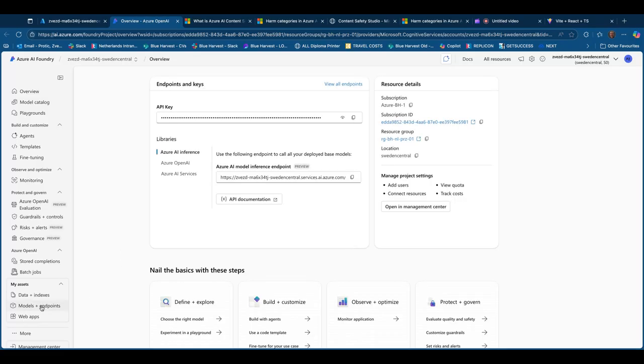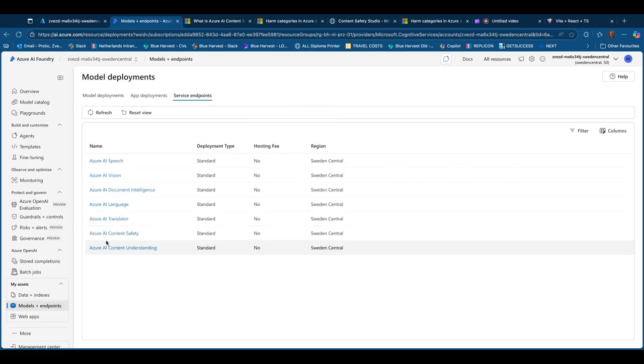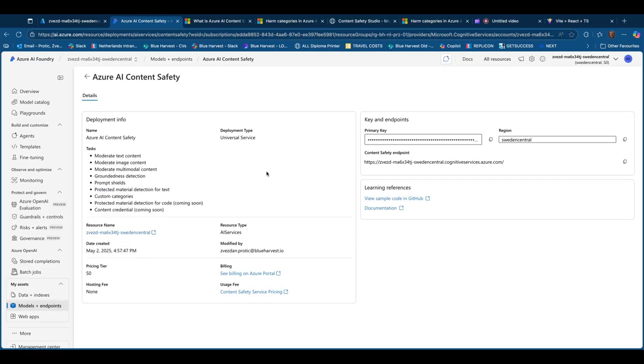Then you go to Models and Endpoints, then check Service Endpoints, and then you click on Azure AI Content Safety. And in here you have everything you need to start working with Azure AI Content Safety. So you have a key, you have a region, and then you have the content safety endpoint. You then have a link to sample code and documentation. And in here you can see all the tasks that you can access through Azure AI Content Safety.